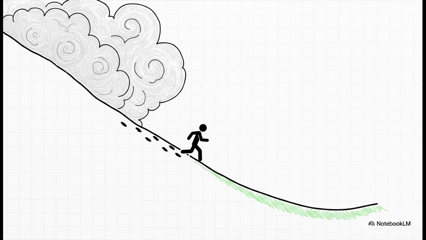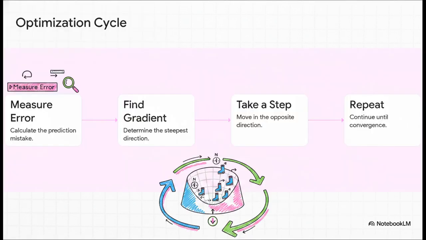You recalculate and you take another step. This vivid metaphor describes the incredibly famous optimization engine known as gradient descent. Let's translate that metaphor into an actual algorithm.